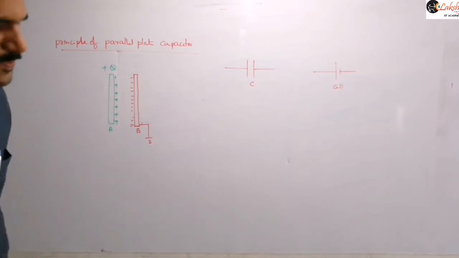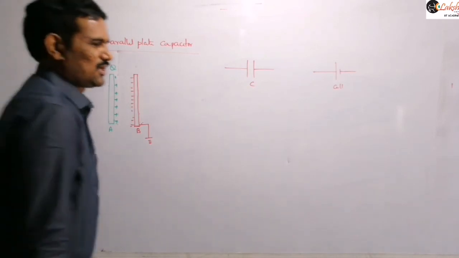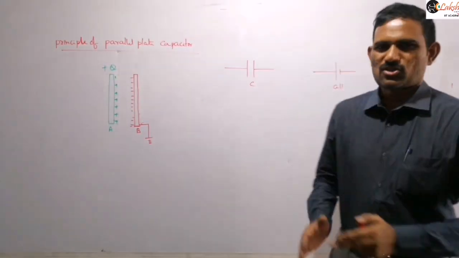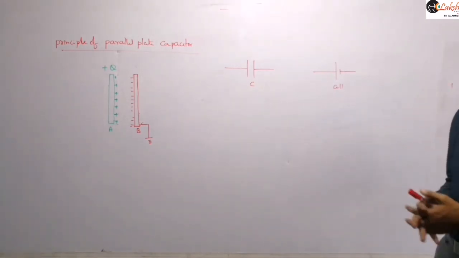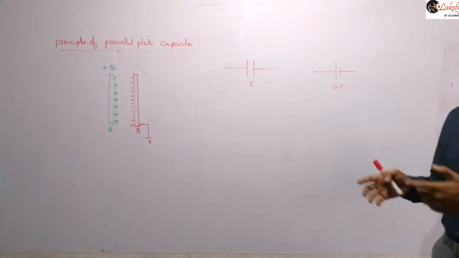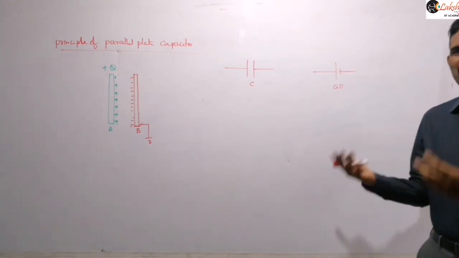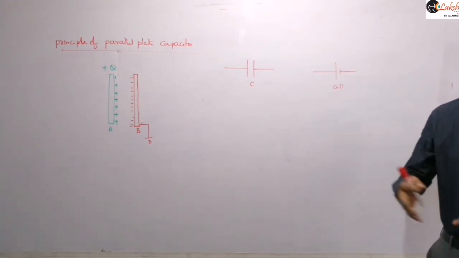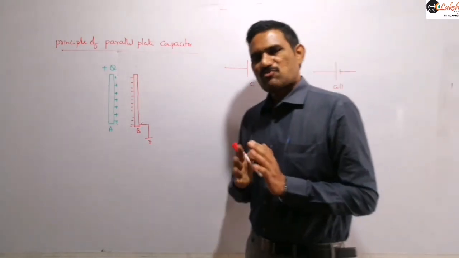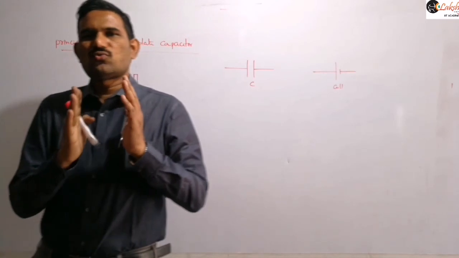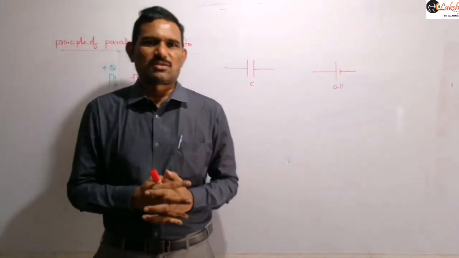So it is the principle of the parallel plate capacitor. Now two plates are placed parallel to each other, and one of the plates is grounded. Grounding is not a compulsory condition; that depends on the given problem. It may be grounded or may not be grounded. A parallel plate capacitor just means two metal plates placed very close to each other, right?